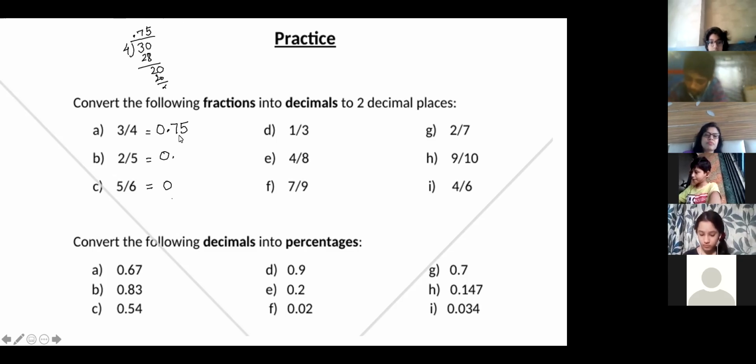Ma'am, how will we convert from fraction to decimal? We have done this now. Just divide it. 2 को divide करो 5 से. अभी तो किया था decimal division में.